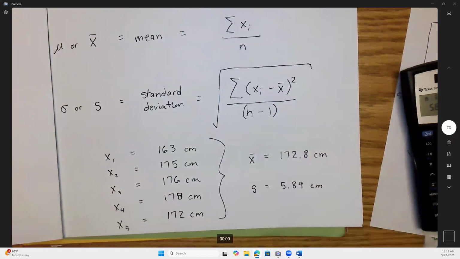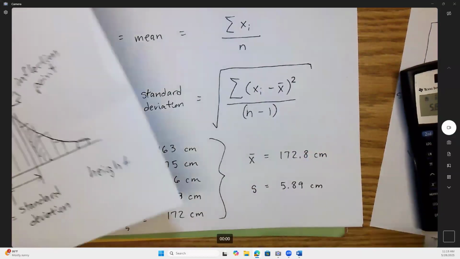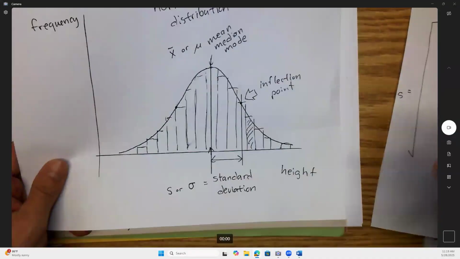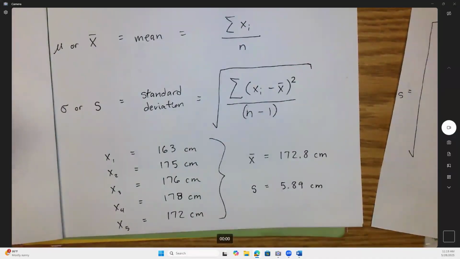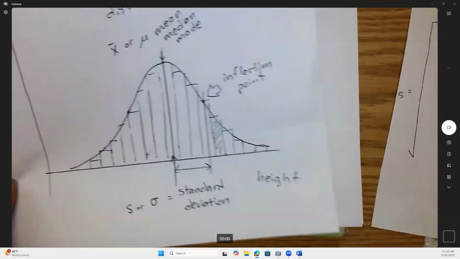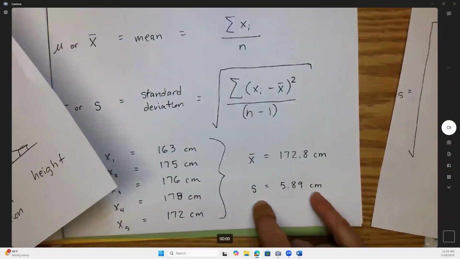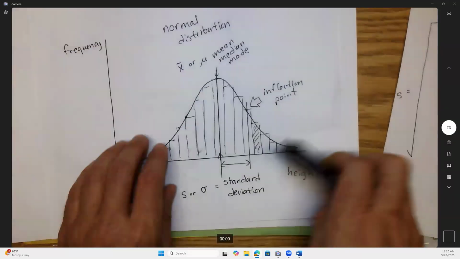I got that right. I just forgot the square root. Okay, so we're all good then. By the way, I think if you don't square root it, there's a term you call variance. I've taken stats a long time ago, so I forget what that's about. That means something. So standard deviation. There we go.